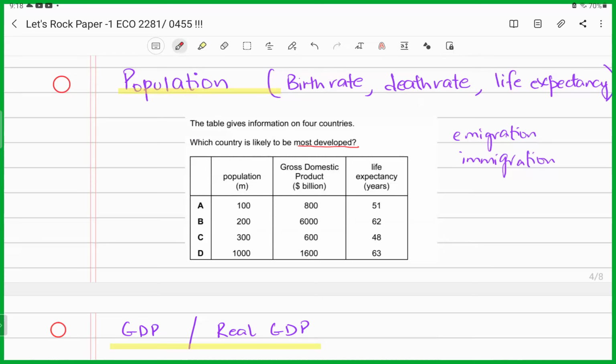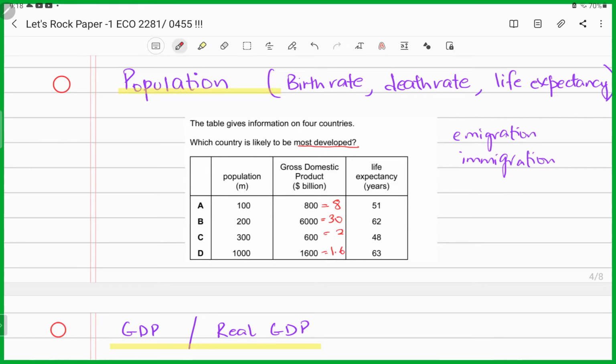So in this case, what are you going to get? 800 divided by 100 is going to give you 8. 6,000 divided by 200 is going to give you 30. 600 divided by 300 is going to give you 2. 1,600 divided by 1,000 is going to give you 1.6. Now you've got GDP per capita and you've got life expectancy. Now you choose which option you're going to choose.